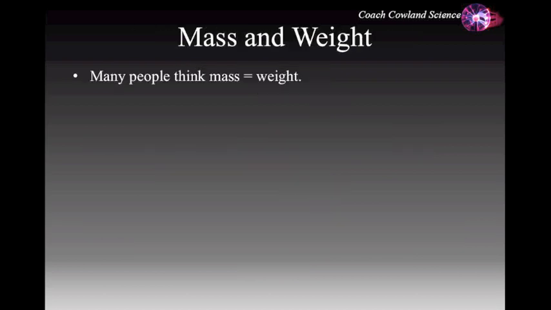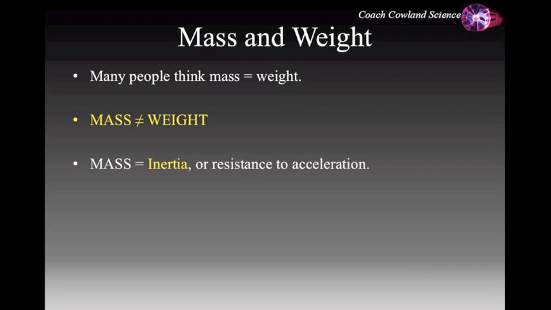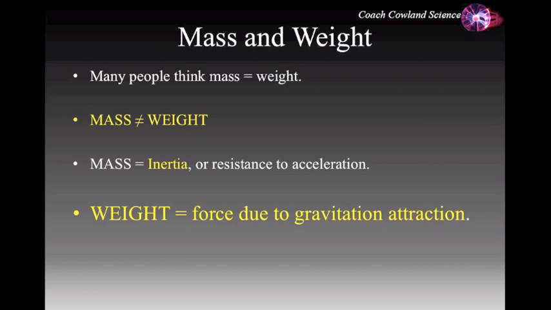Often, the words mass and weight are used interchangeably. They are not the same thing. The mass is the amount of inertia something has, while the weight is the force due to gravitational attraction on that mass. To calculate the weight, we multiply mass times gravity.